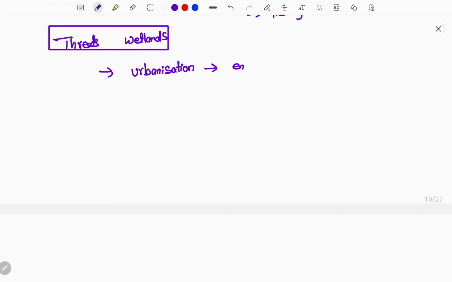So the major thing is encroachment. These lands will be empty, so slowly private agents or government agents encroach on these wetlands, and this has been an issue. For example, if you study the case of Pallikaranai, a recently added wetland in Chennai, it is a major wetland facing an encroachment issue. A large amount of wetland has been consumed by IT, government, infrastructure and many other activities. So urbanization itself is damaging the wetlands.